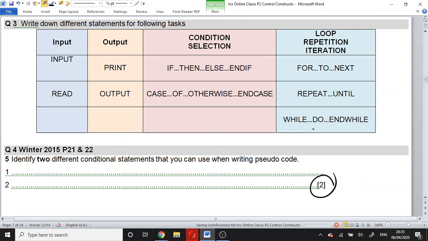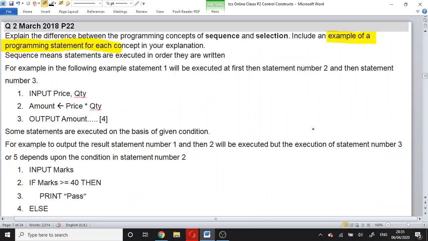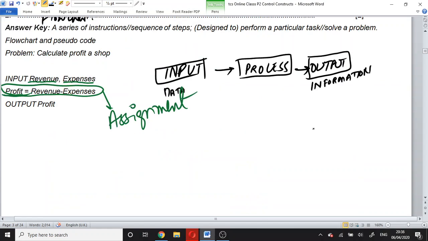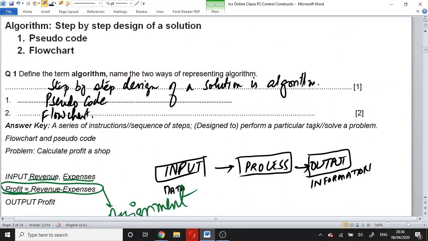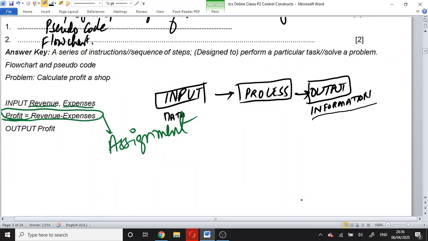This was an introduction to algorithms. Algorithm is basically a step by step design of a solution. We have two types of algorithm: pseudocode and flowchart. Whenever we are asked to develop a solution, firstly we need to input something, perform some calculation, and output the result. The raw facts and figures which we input in the computer are known as data, and the results of processing are known as information.